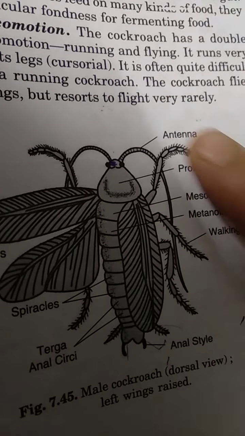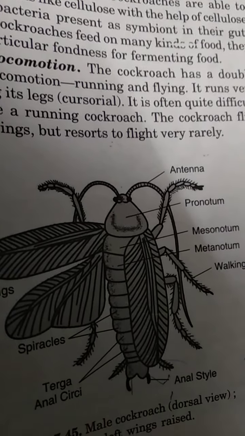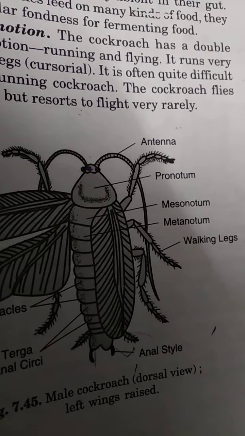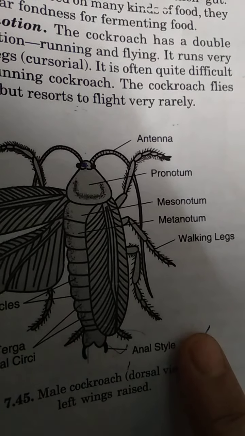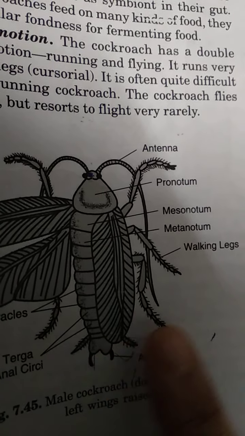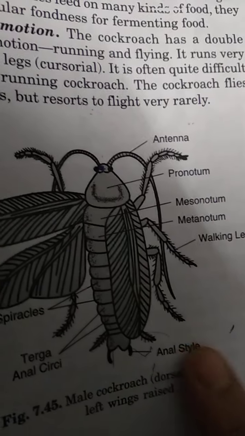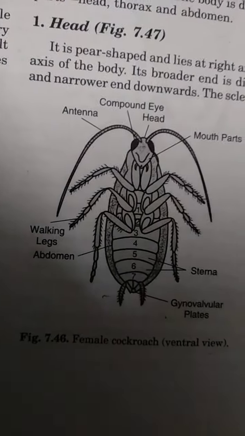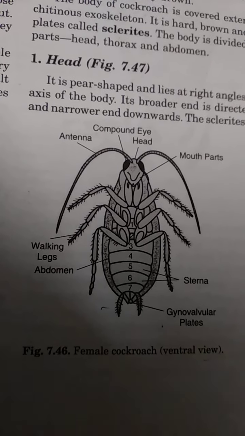Now here you can see they have three pairs of legs: 1, 2, 3, 1, 2, 3. Now first let me explain the difference between a male cockroach and a female cockroach. In a male cockroach there are 4 protuberances at the back. These two are the protuberances and these two are the styles. So male cockroach possesses styles. But here, this is a female cockroach, it does not contain any styles. So this is the basic difference between male and female cockroach.